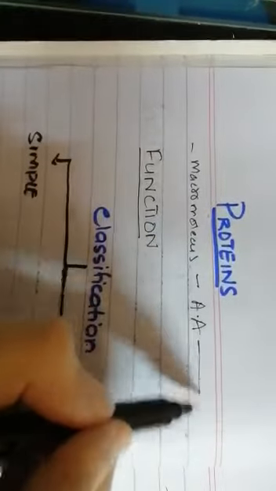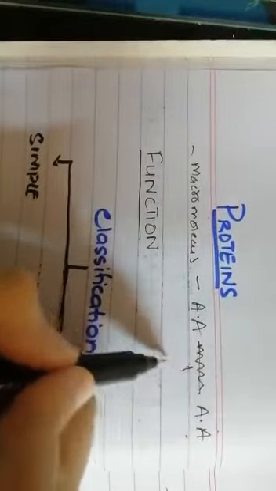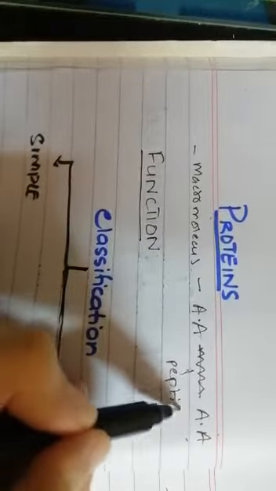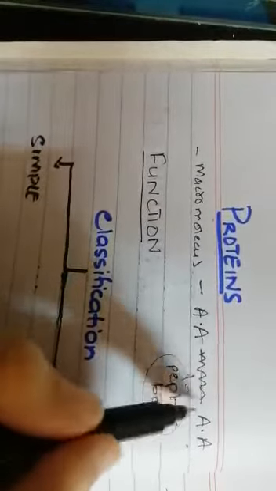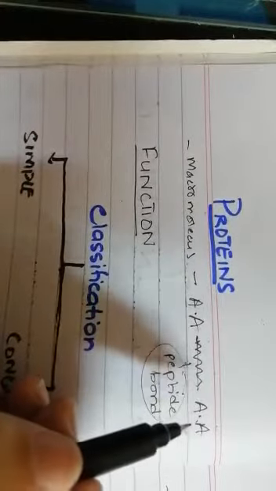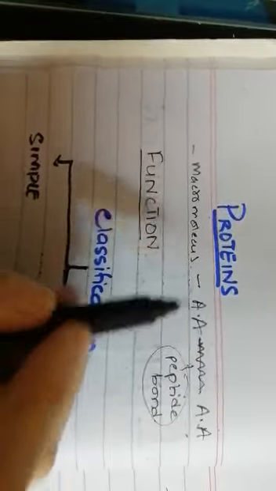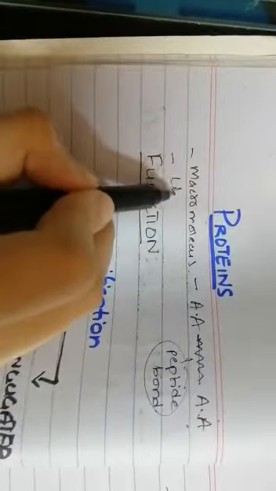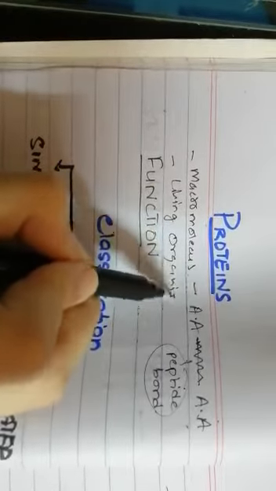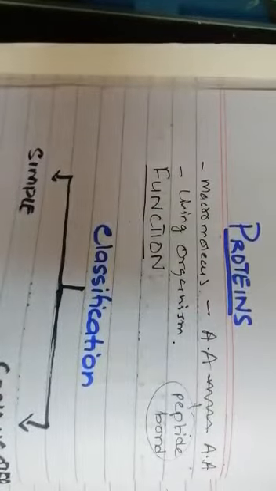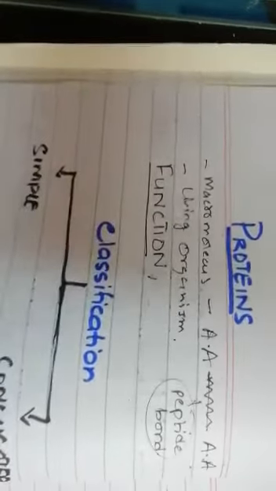When different amino acids combine in a sequence by a linkage called a peptide linkage, this peptide bond combines two or more amino acids to form the structure of a simple protein. And this is an important part of the living organism. Protein is a very important component of the living organism, and it has various other functions. We're going to discuss the functions later on.